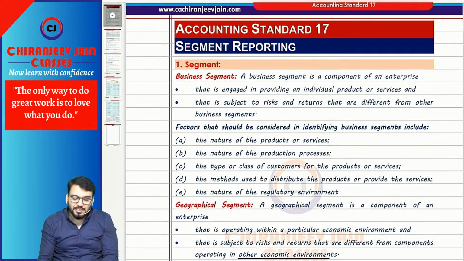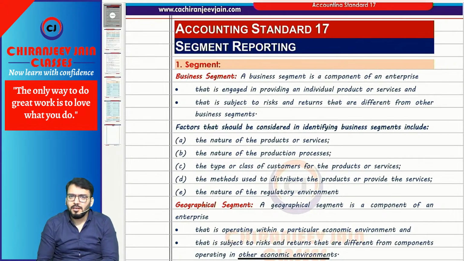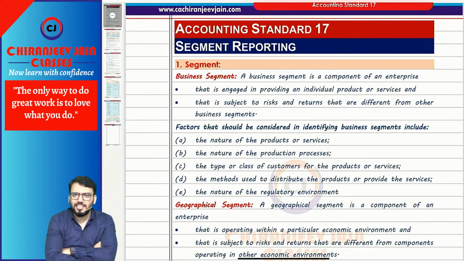AS17, segment reporting. From exam point of view, two questions are important. They will not ask the definition, but they can ask a case study based question, meaning MCQ.